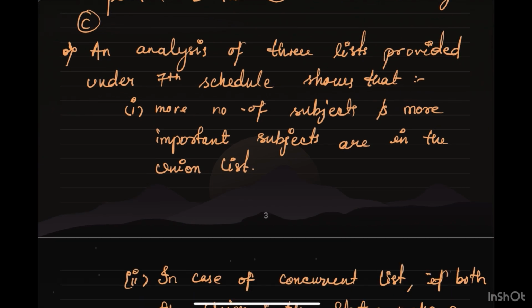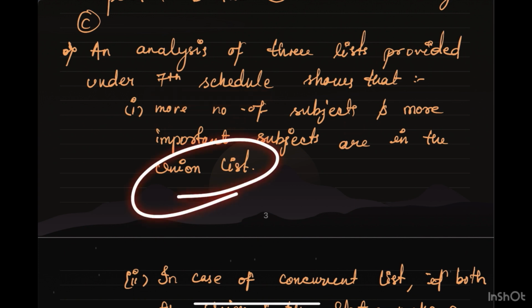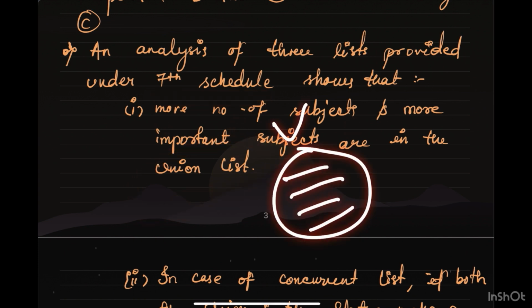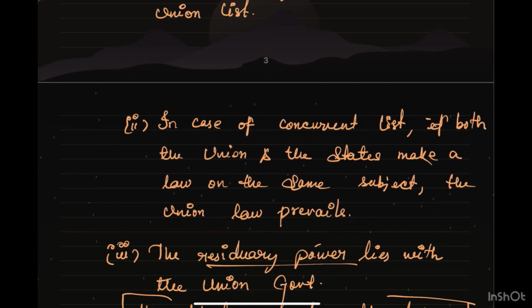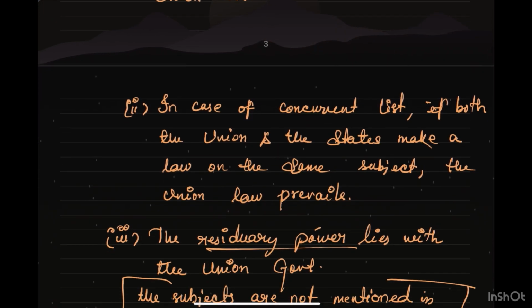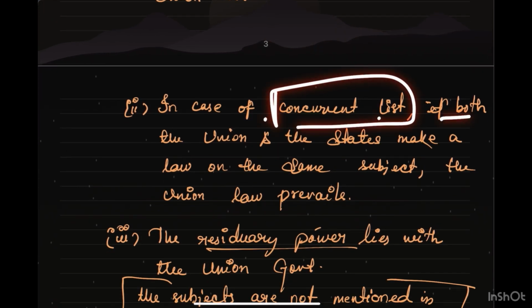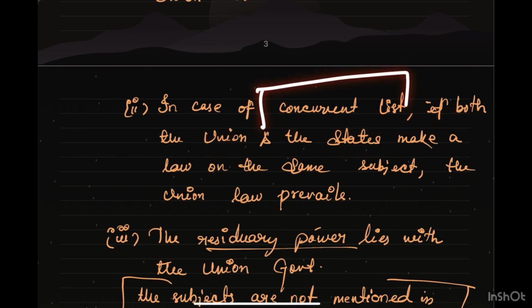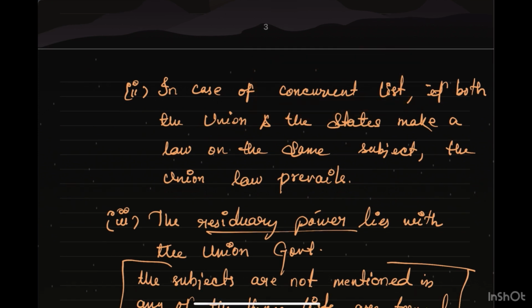With the analysis I mentioned, there are 3 lists provided under the 7th schedule. The 7th schedule shows that more, and more important, subjects are in the union list, whereas in the state list we have a lesser number of subjects. Then if we talk about the concurrent list, if the union and the states both make a law on the same subject in the concurrent list, then the law passed by the union will prevail instead of the state's law.